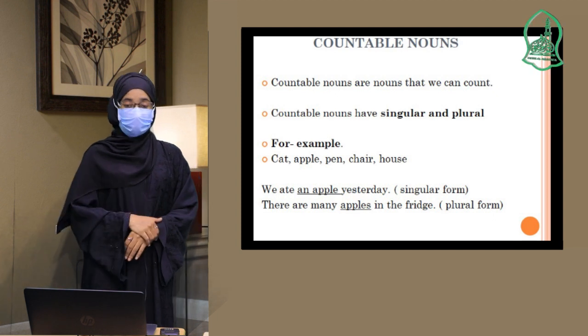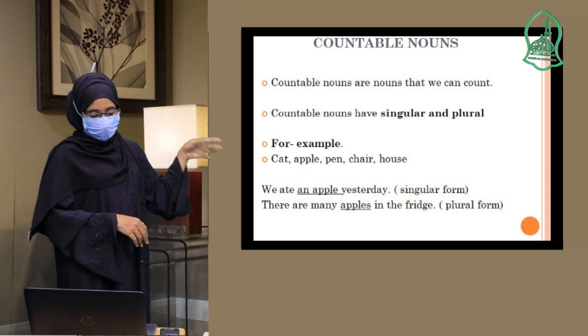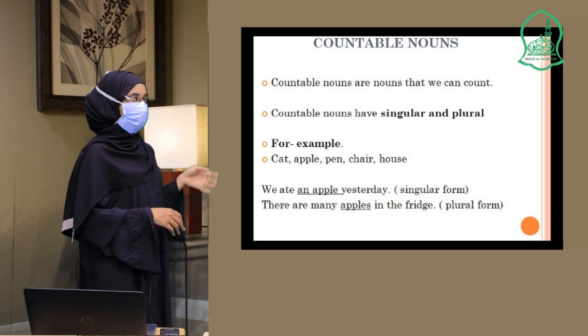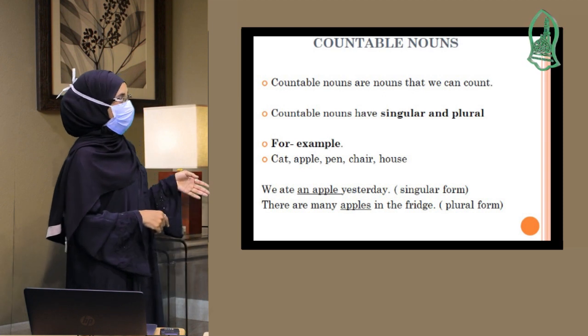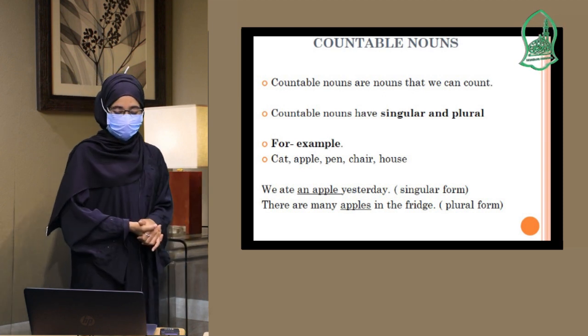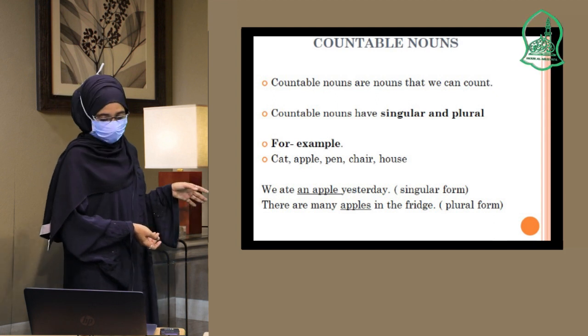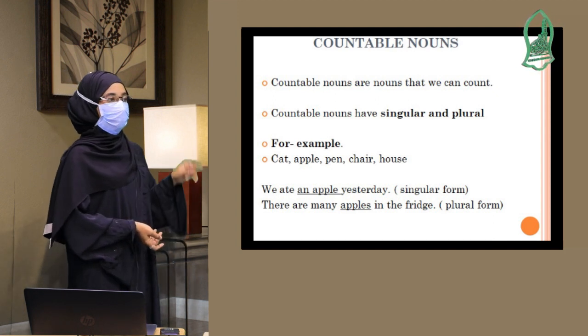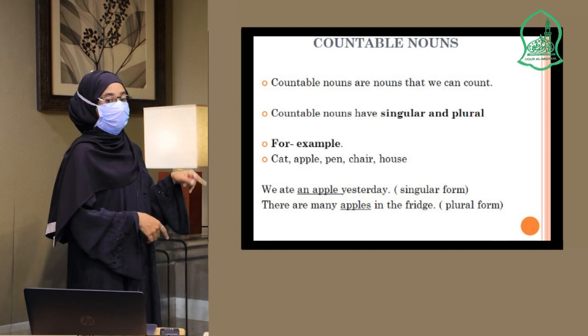Let's see an example in a sentence. "We ate an apple yesterday." An apple means it's one, it's a singular form. And then let's see another sentence. "There are many apples in the fridge." It means the first sentence is only one, but in the second, there are many.